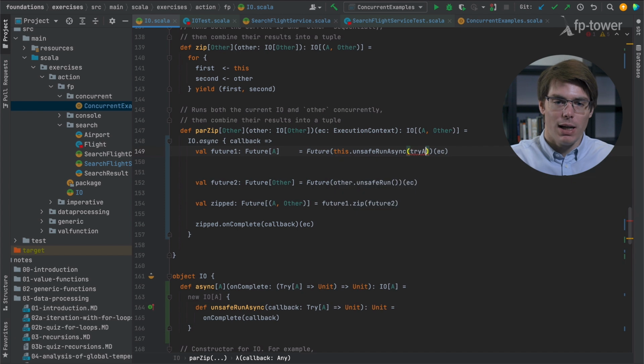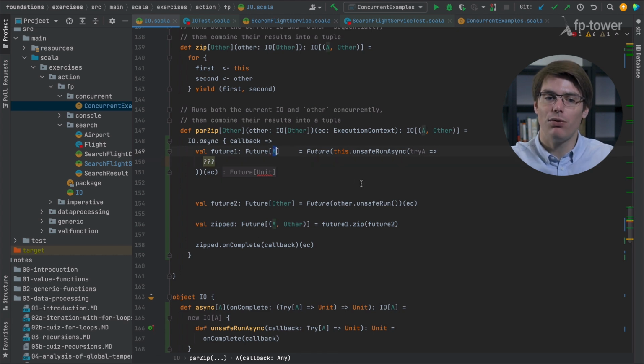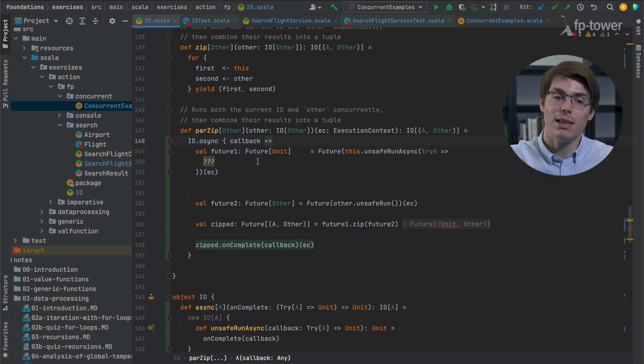This is going to return a Try of A, which is the result of the current IO computation. It may be a success or a failure. And somehow we need to do something with this result. One important thing to realize is that once we use unsafeRunAsync within the Future constructor, this doesn't give us a Future of A anymore, it gives us a Future of Unit, which is bad, because if future1 is a Future of Unit, we can't zip it with future2 and then call the callback function. So it's not going to work.